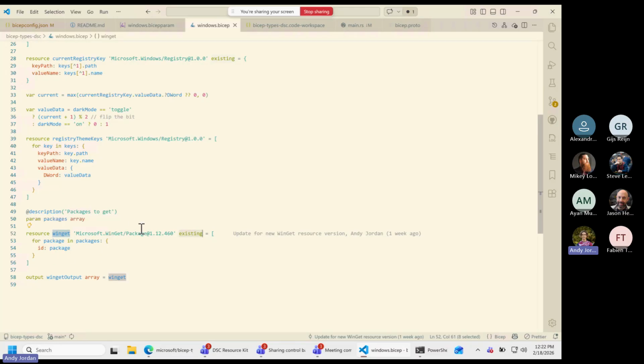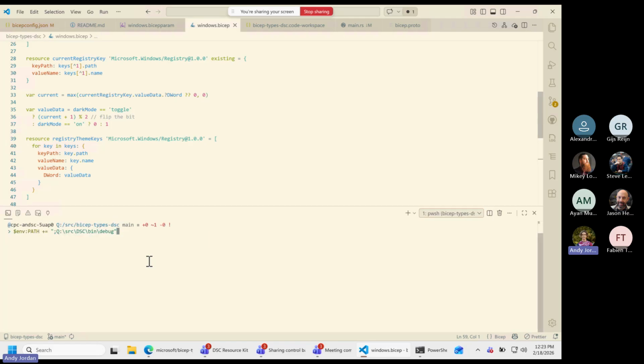But I'm going to use that win-get package resource. I'm going to iterate over that array again, and I'm finally going to say, hey, the thing that I got, we're going to do some output. This is a Bicepism. The keyword output says, go display this thing. And what is it? It's an array of data. And what is that array of data? Well, it's the resource result. So I'm going to go ahead and actually execute this now.